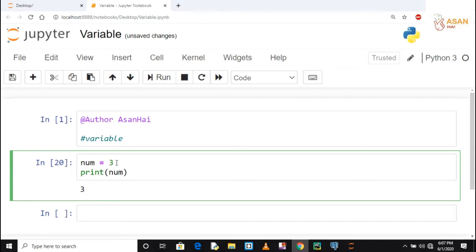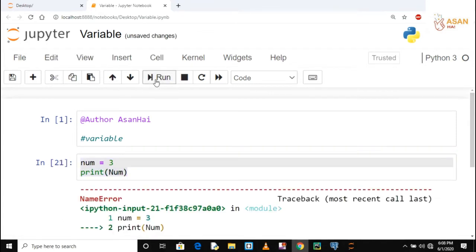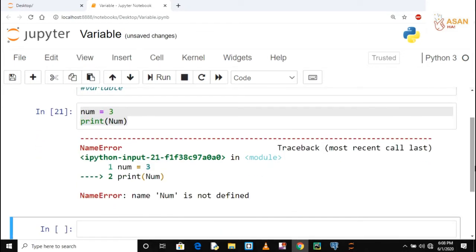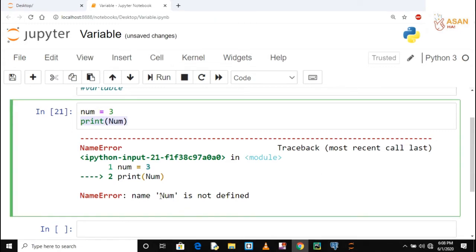Guys, we have heard that Python is case sensitive. Now let's explore how. See, if I am writing num and assigning value, okay, but in the next line, if I am passing num in the uppercase, and here I am writing num in the lowercase, what will happen? Okay, this thing gives an error because Python is case sensitive, and this thing proves that Python is case sensitive. So this num is not defined, because we have here written the num in the lowercase. So when we have to print the num, we have to write it in the lowercase.